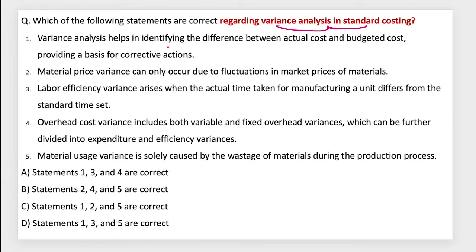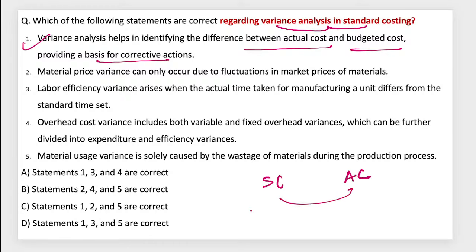Variance analysis helps in identifying the difference between actual cost and budgeted cost for corrective action. So this is true. Variance is the difference between standard cost and actual cost. Let's say your standard cost is 100 and actual cost is 105. Then we have a negative variance of 5 rupees, right?